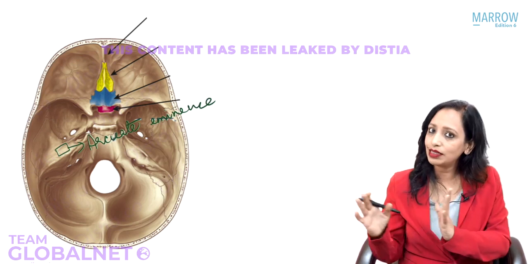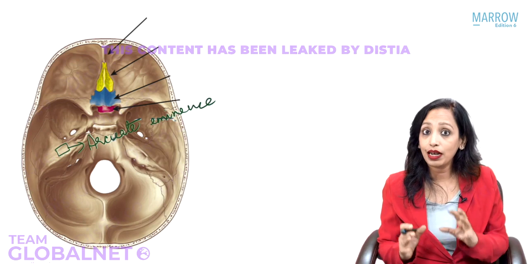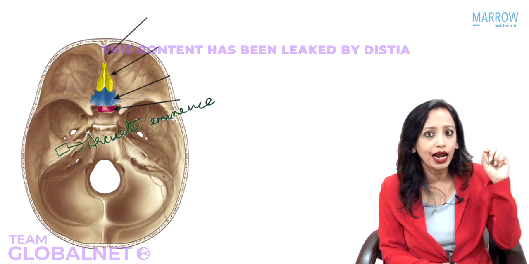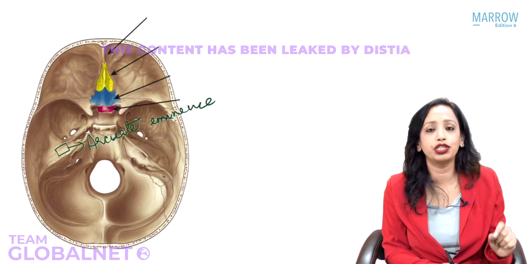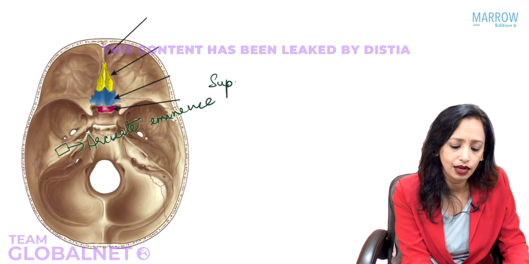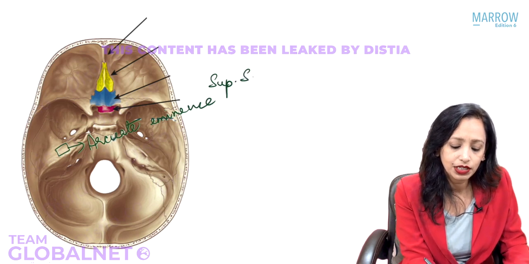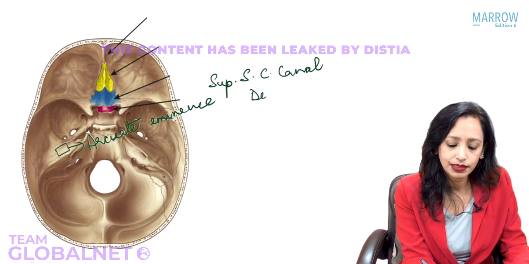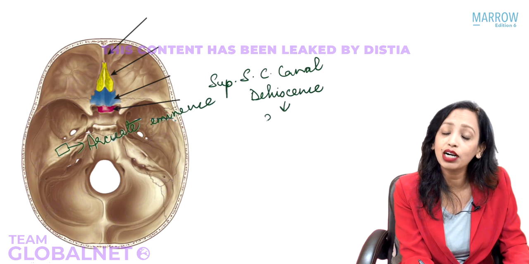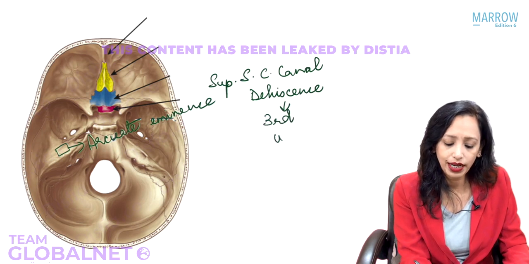We will do that in detail later on, but for now, you should know whether the superior semicircular canal is bulging and what can be the defect in relation to that. Superior semicircular canal dehiscence is also known as third window syndrome. Why it is known as third window, that we will see later on.